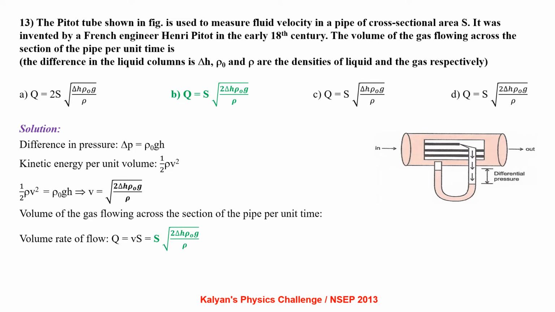Difference in pressure delta P equal to rho naught g H. Kinetic energy per unit volume is half rho v square. So half rho v square equal to rho naught g H from Bernoulli's equation. Rearrange the terms to get v equal to root of 2 times delta H rho naught g by rho. Volume of the gas flowing across the given cross section of the pipe per unit time is the volume rate of flow Q equal to v into area of cross section, which is given to be S here. So it is S times square root of 2 delta H rho naught g by rho.